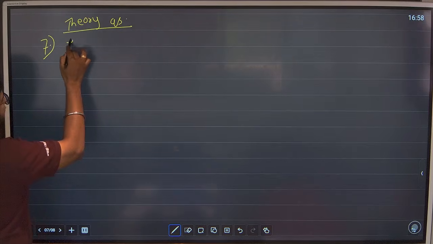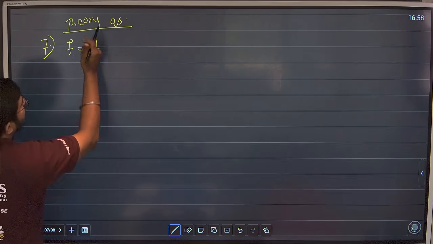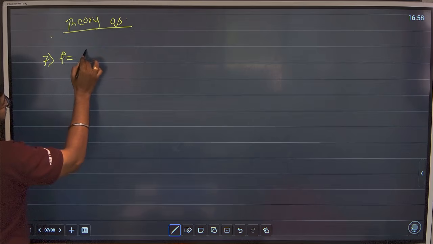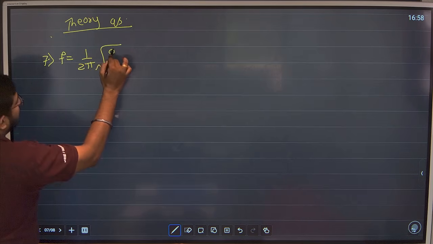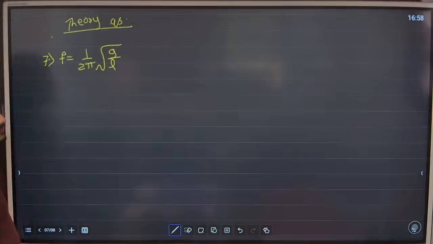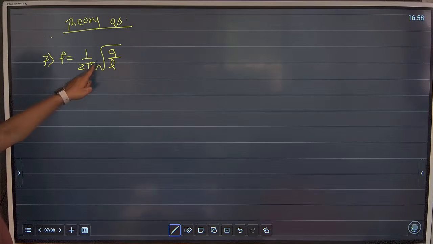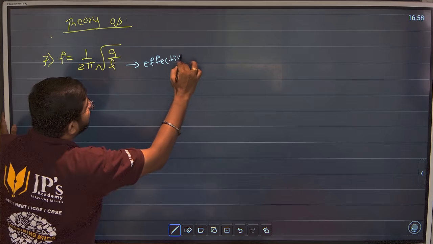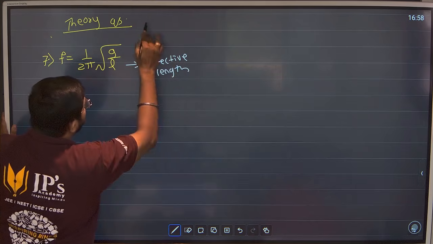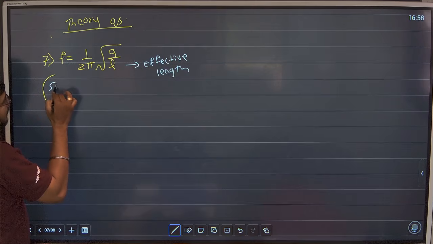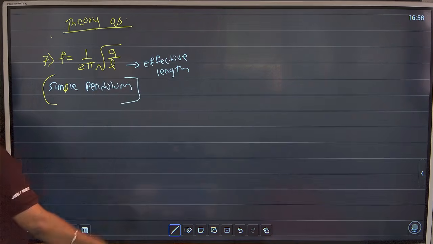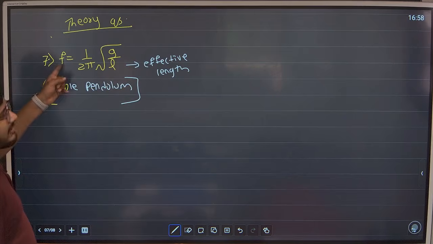First, frequency is 1 upon 2 pi root of g upon L. For the pendulum also they will ask you. L is called the effective length. This is for the simple pendulum, guys. In 9th you had this topic, simple pendulum. They will only ask the relation of frequency with acceleration due to gravity and length.